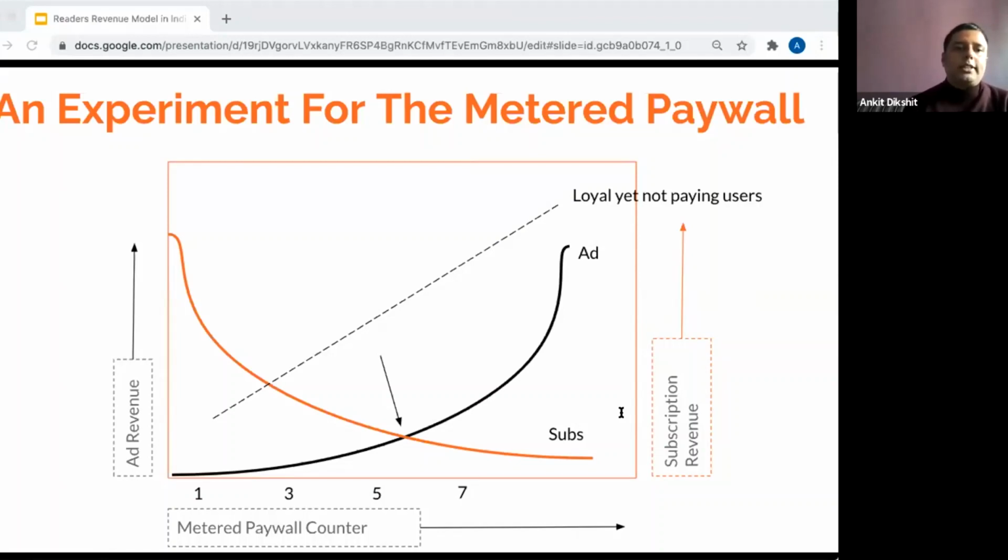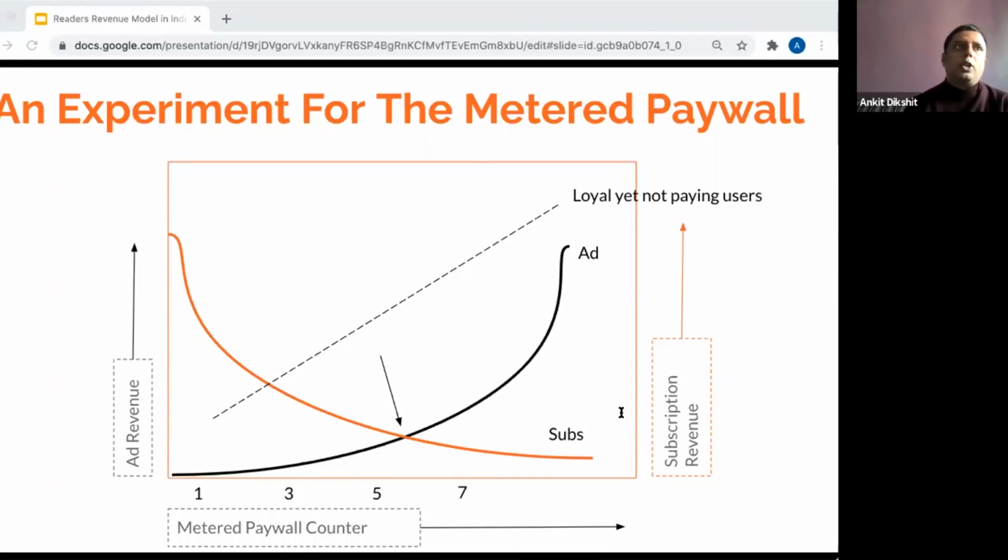And let's assume that you agree that it should be a 7 articles paywall. You will see that there is a behavioral shift of the users who will restrict themselves and save the article quota for the future. So I will intentionally not visit the website because I want to keep that limit with myself, because I know that I am going to see a paywall. So I'll restrict myself from visiting the site again and again, or I'll completely switch to the competition.